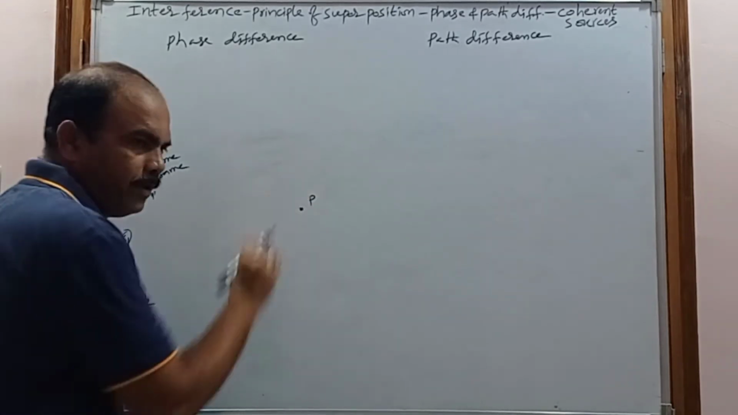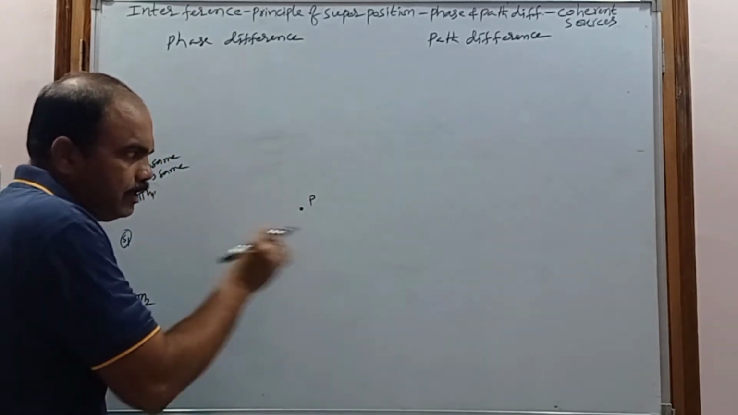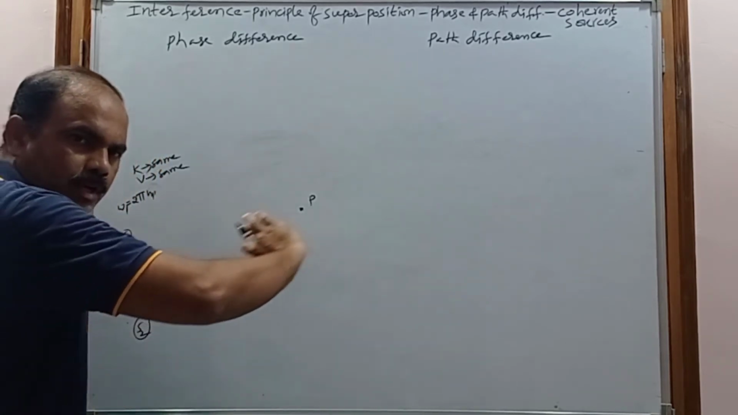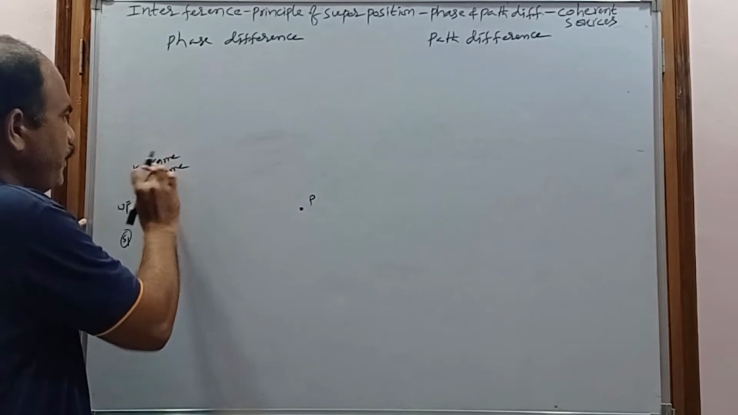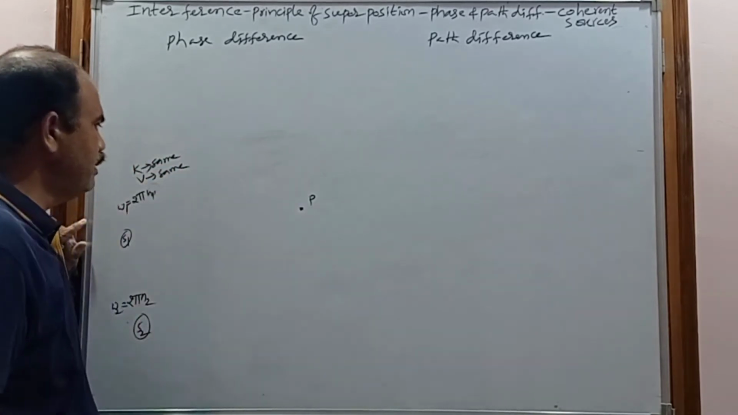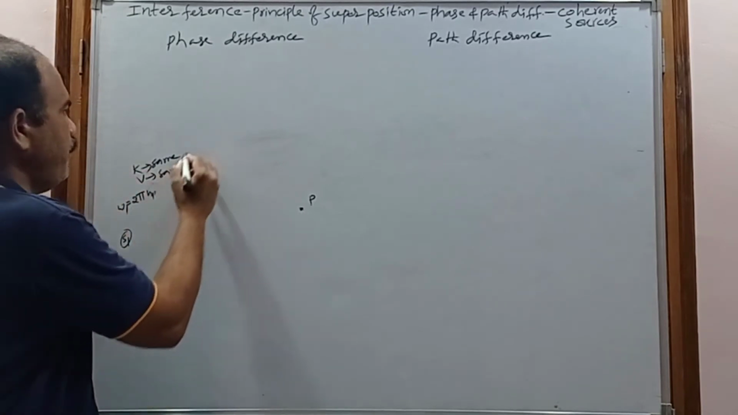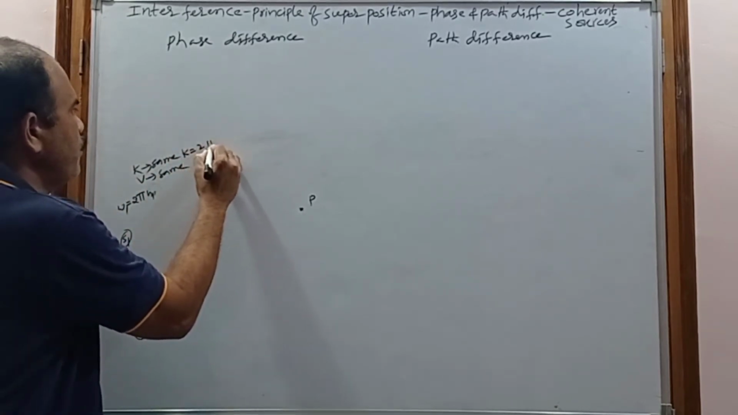So in which the particle will be there. The particle P is in a medium, and the waves coming from these two sources are also traveling in that same medium, so the propagation constant and the velocity of the wave will be the same. What is the propagation constant? The k equal to 2 pi by lambda.